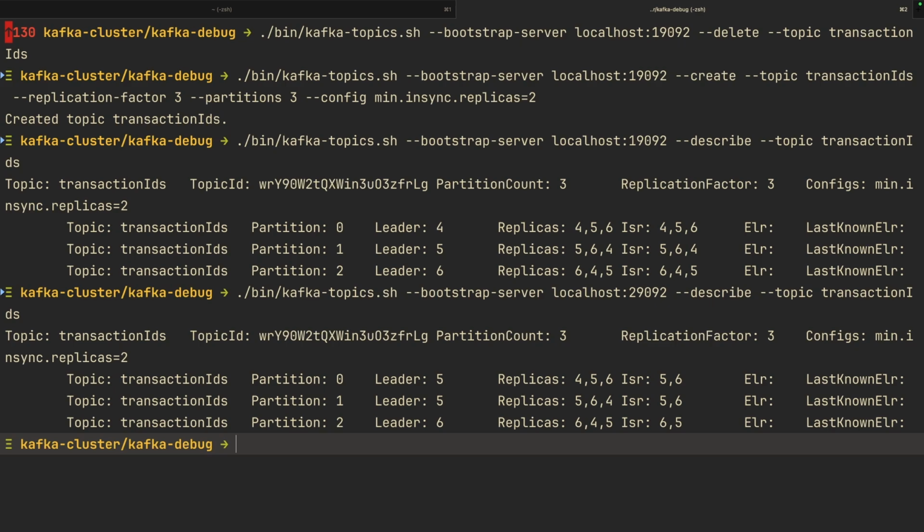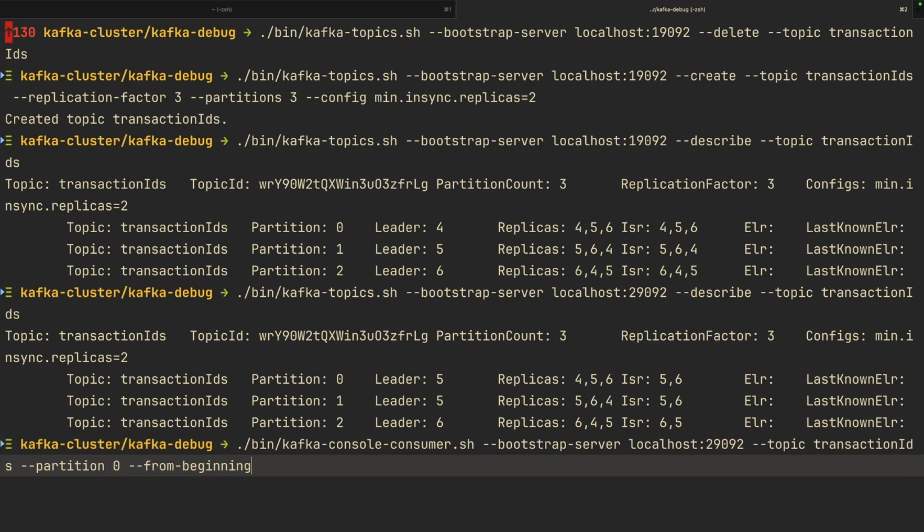Now, let us verify if our messages have all made it to the topic, whether we have duplicates or not. Remember, with acks all and retries set to maximum int, we are not expecting message loss. It is possible to have duplicate messages because of the producer retry, but we are not expecting message loss. So let us consume the messages and see. We just sent 10 messages and let us see what happens there.